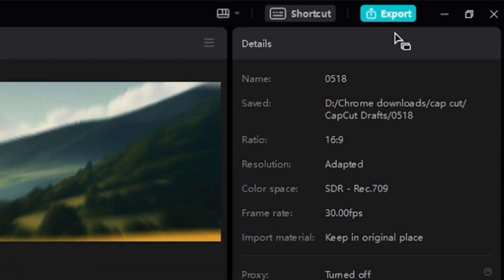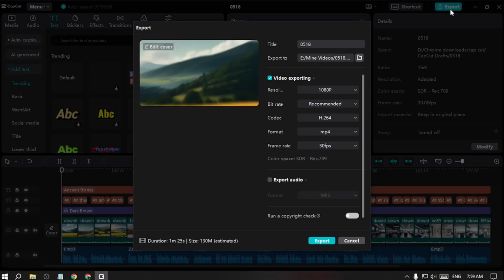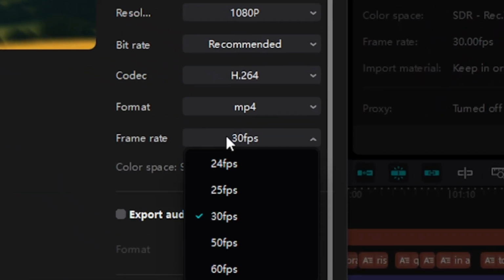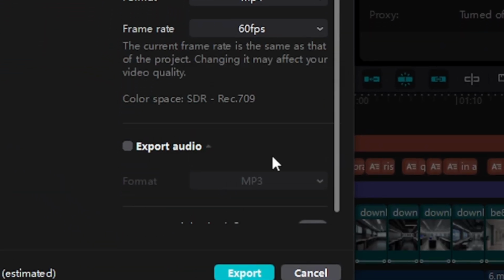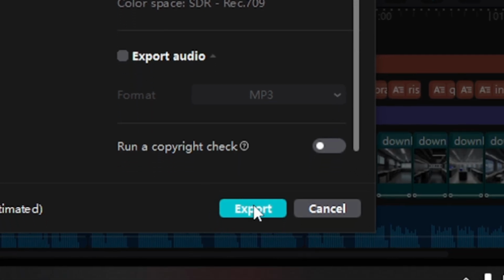Then after everything, click here, export. Then select the frame rate. I will go with 60 fps. Okay, and after that click here, export.